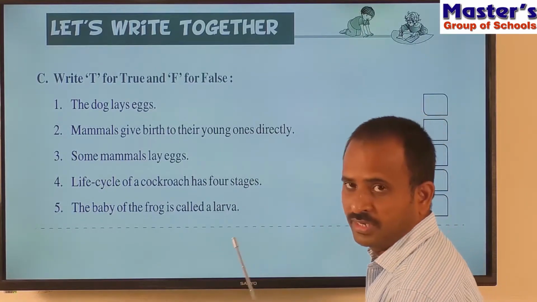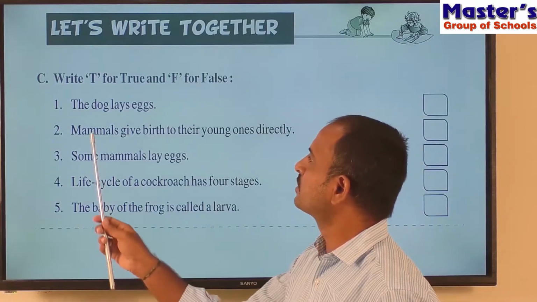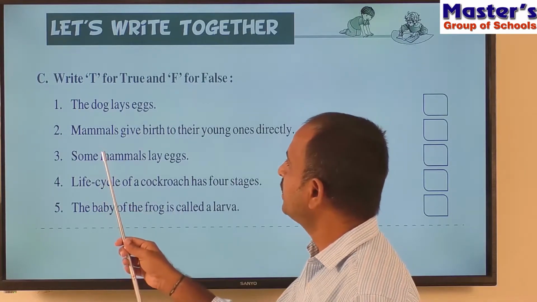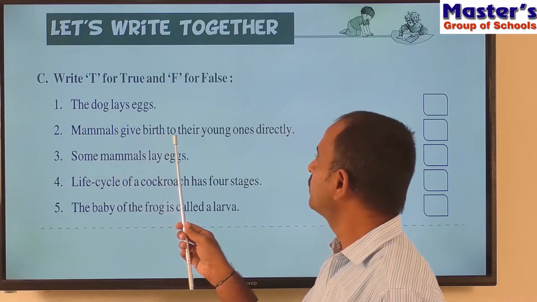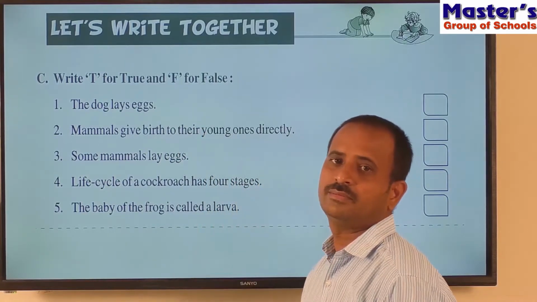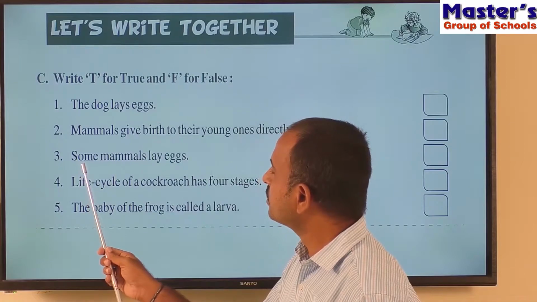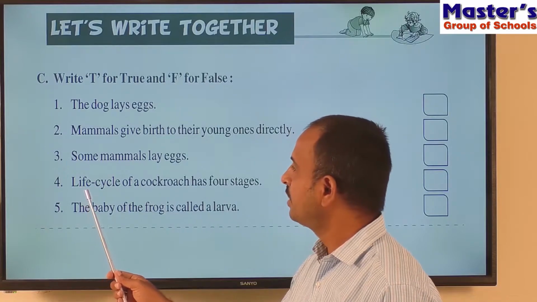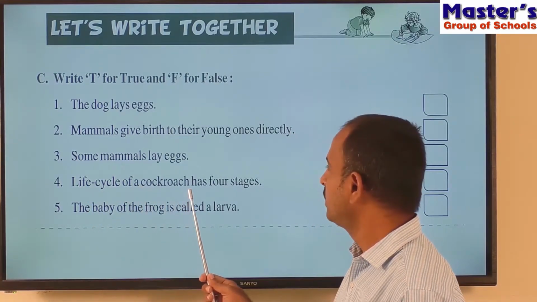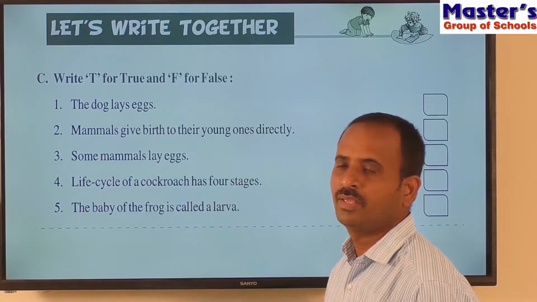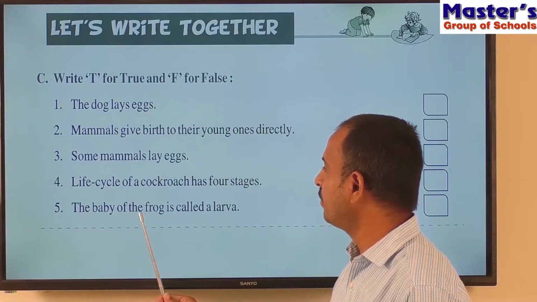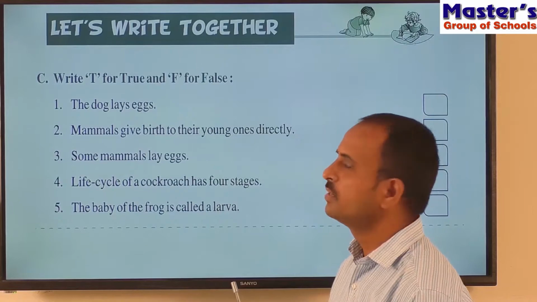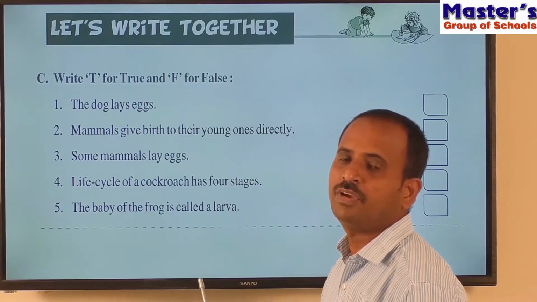So children, first read the 5 sentences. Read the first sentence: the dog lays eggs. And read the second sentence: mammals give birth to their young ones directly. Read the third sentence: some mammals lay eggs. And the fourth sentence is: life cycle of a cockroach has 4 stages. And the fifth sentence is: the baby of the frog is called a larva. So children, these are the 5 sentences. Let us see the answers for these 5 sentences.